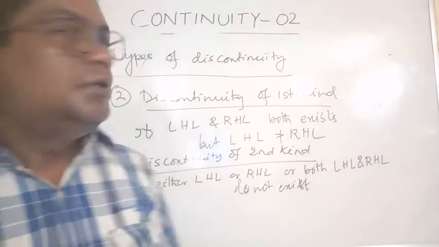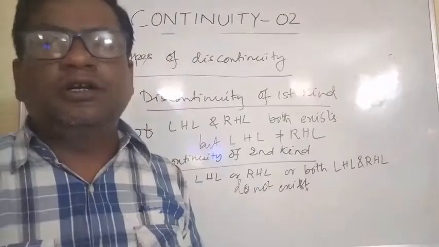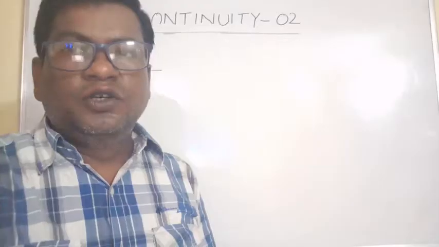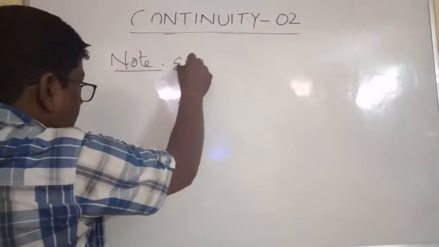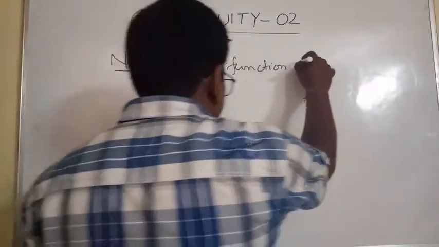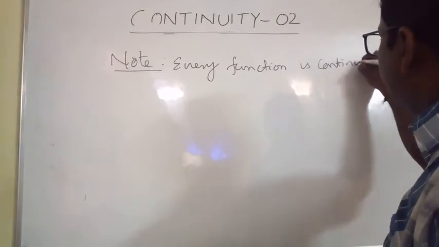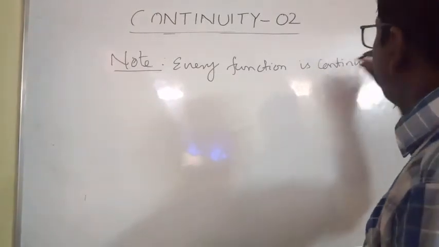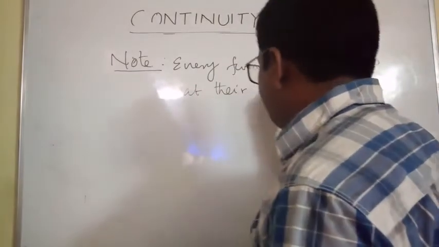Now these are the types of discontinuity of the function. One note: every function is continuous at their domains.